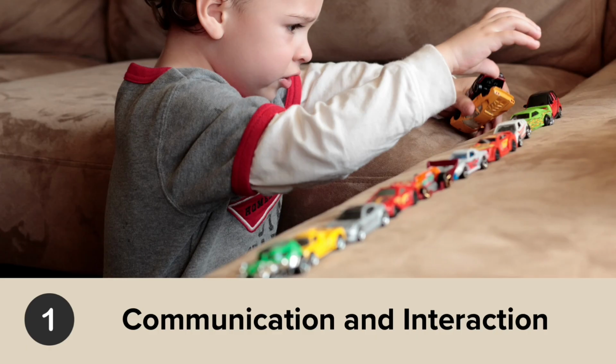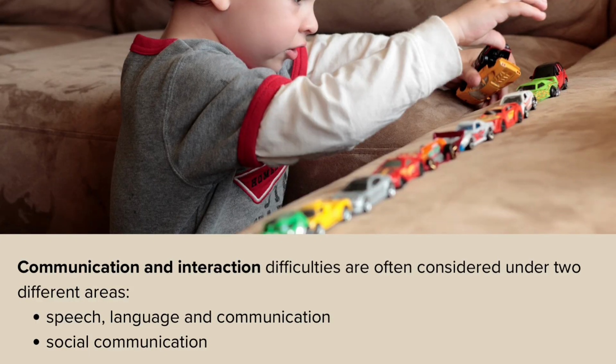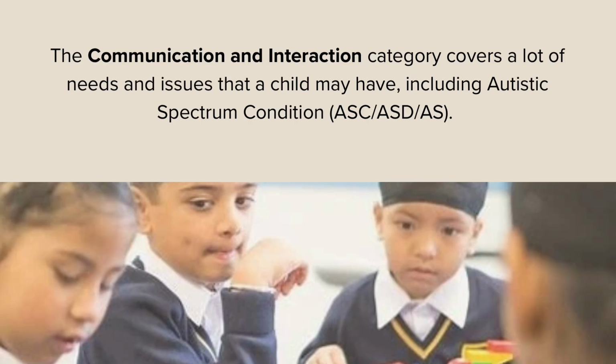The first area is communication and interaction. Children and young people may find it difficult to understand language, express themselves, or engage in social communication. This includes pupils with speech, language and communication needs, as well as those who are autistic. Communication and interaction difficulties are often considered under two different areas: speech, language and communication, and social communication. The category covers a lot of needs and issues that a child or young person may have,